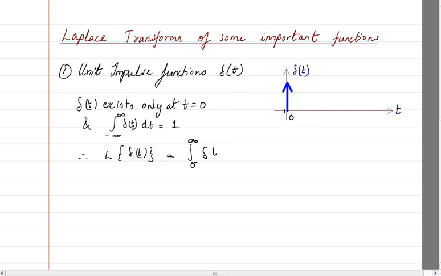And then the function here is delta t e raised to power minus st dt.